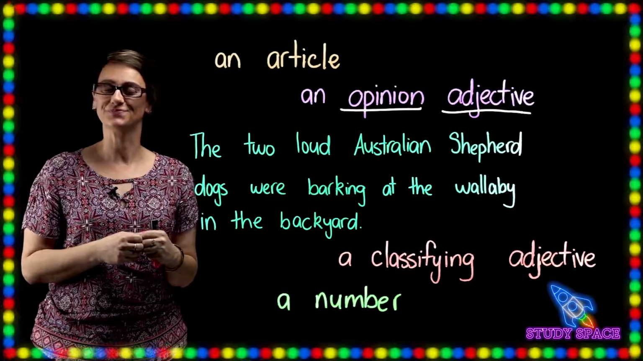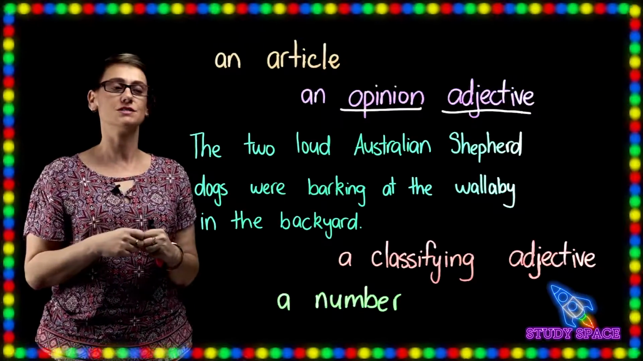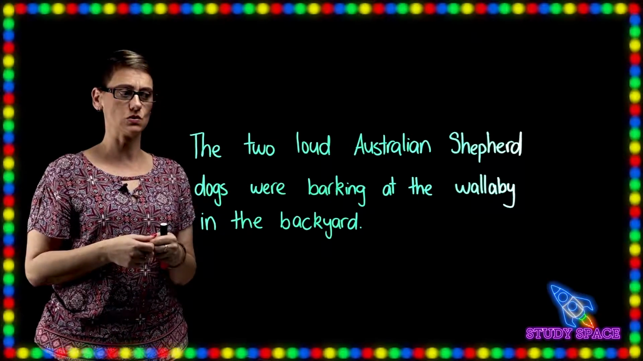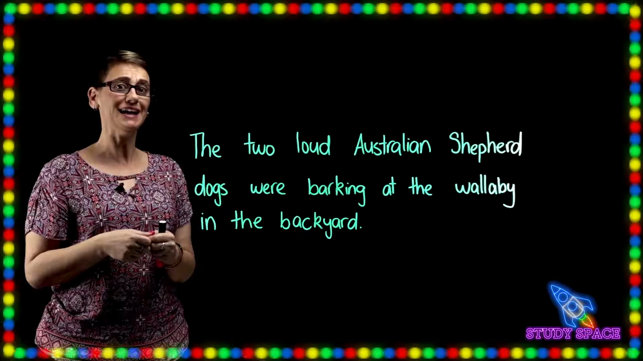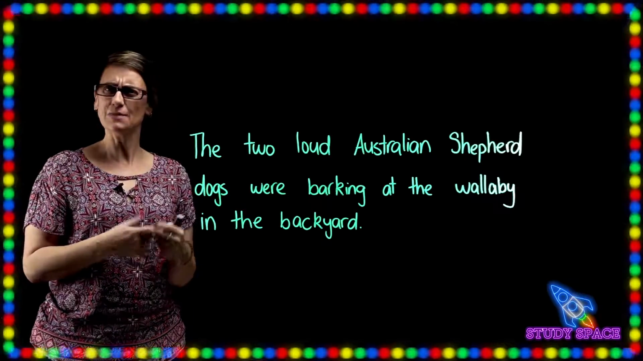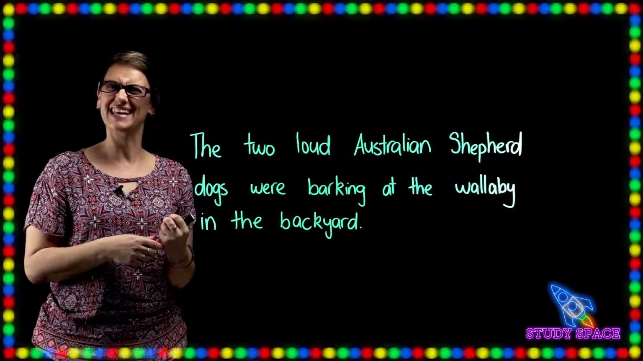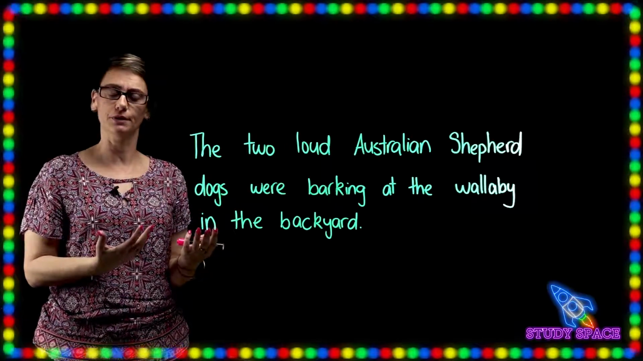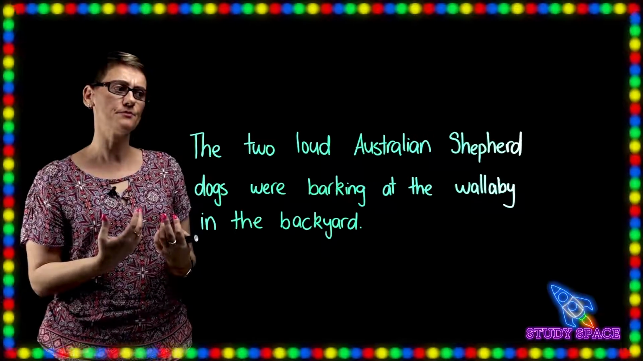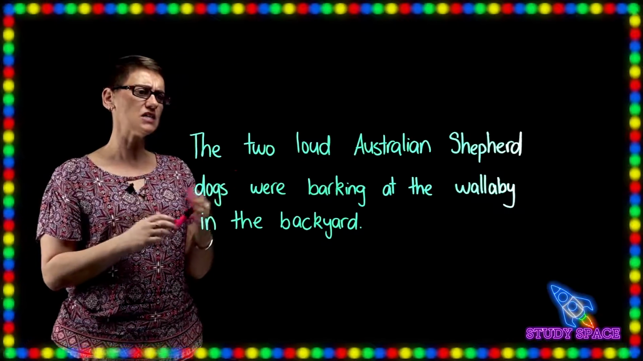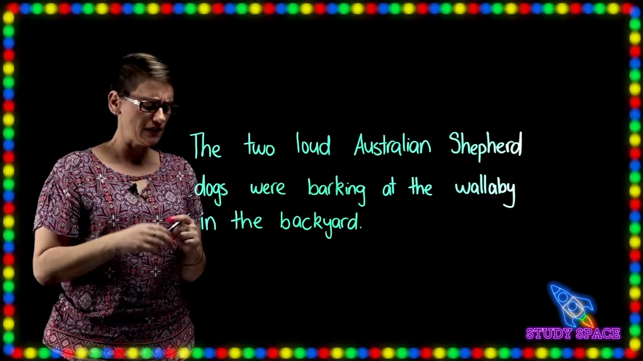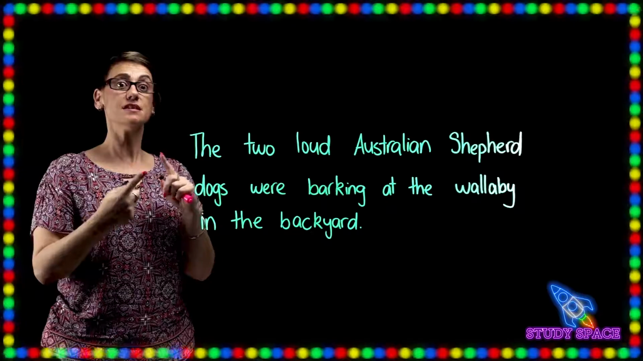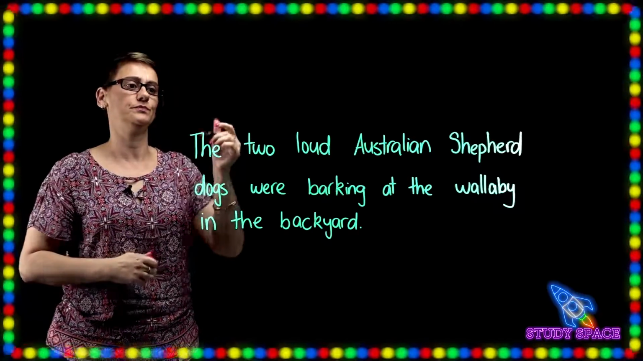Let's try this one. Okay, let's read it first. The two loud Australian shepherd dogs were barking at the wallaby in the backyard. Is that what the video showed? I think so. Now we need to label the different parts of the noun group. So what was the first part? An article. Which one of these words is the article, boys and girls? There was a, an, and the. So the is the article.